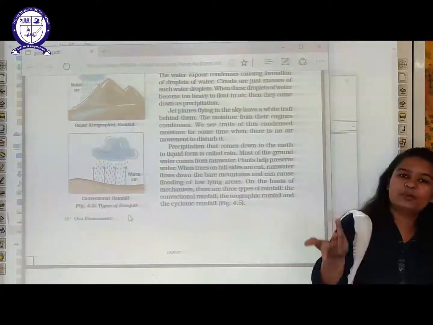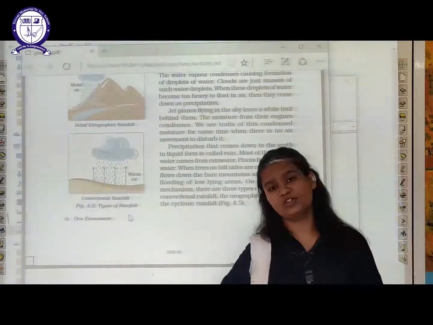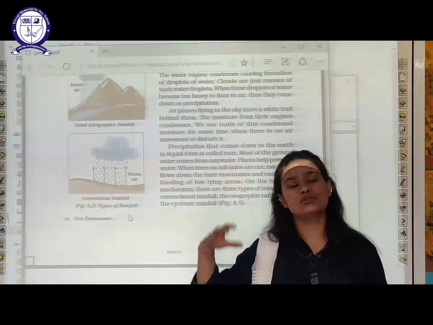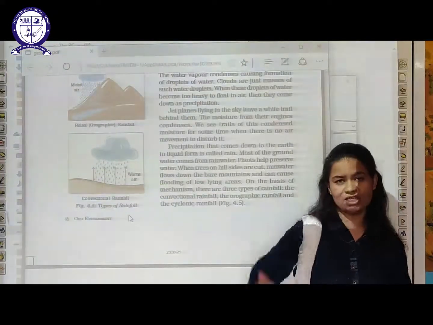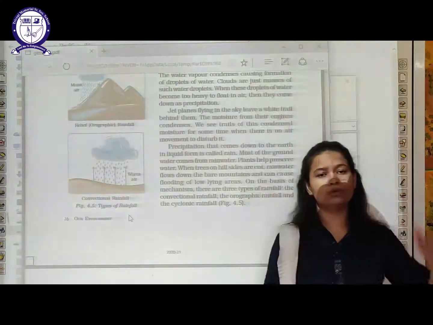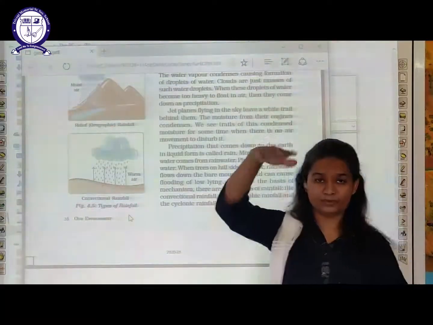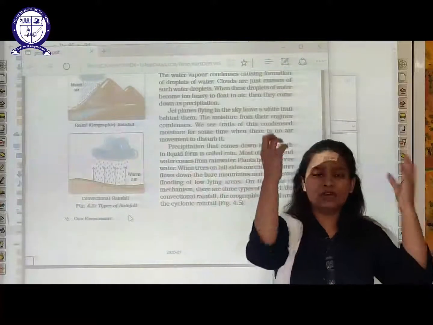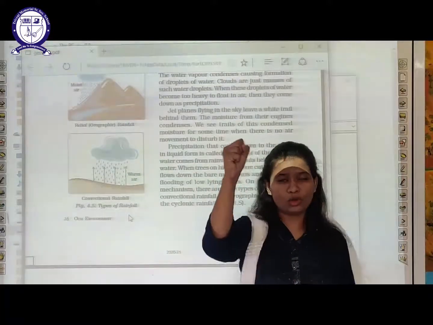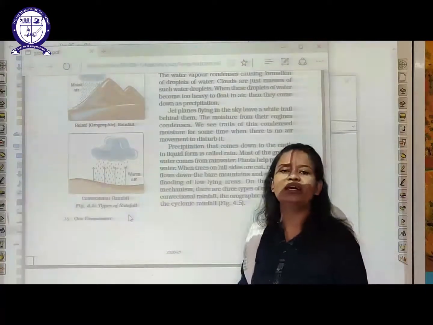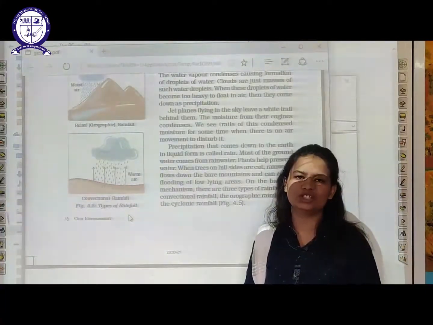And in the concept of precipitation, I have already told you, which is a very important topic, that the water present on the earth's surface evaporates because of the sunlight, and it gets stuck there in the form of water vapors. And when the air is unable to hold the water vapors, they fall down in the form of rain. And that's it about our chapter.